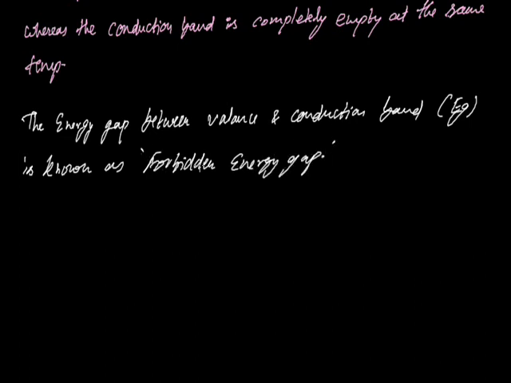It may be large, small or zero depending upon the different substances. For conductors it is 0, for semiconductors it is less than 3 electron volt, and for insulators it is greater than 3 electron volt.